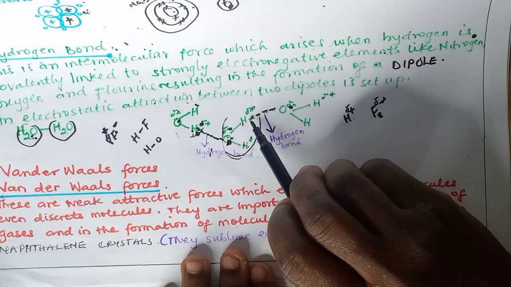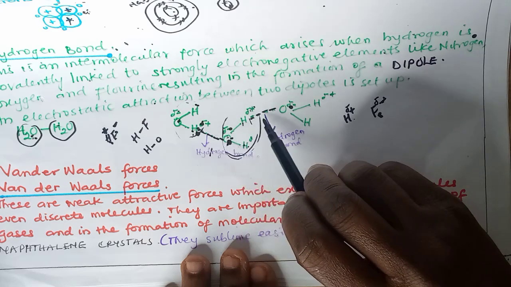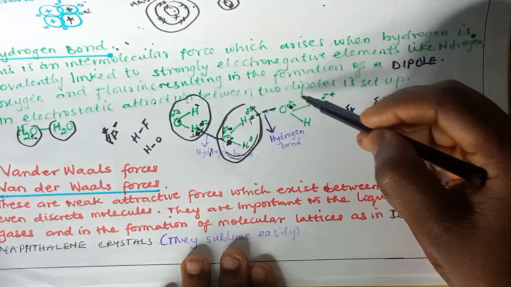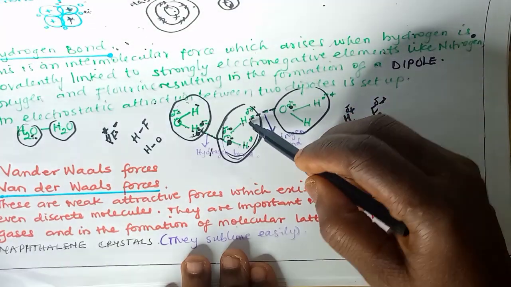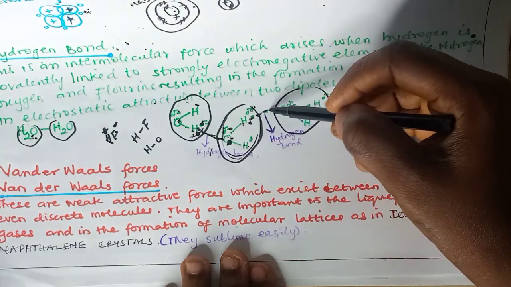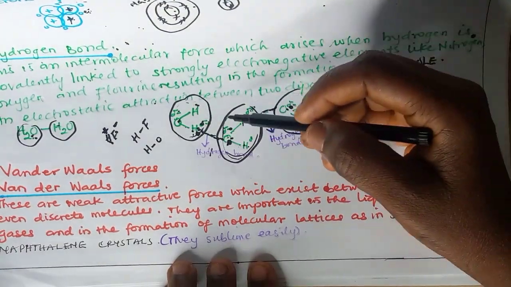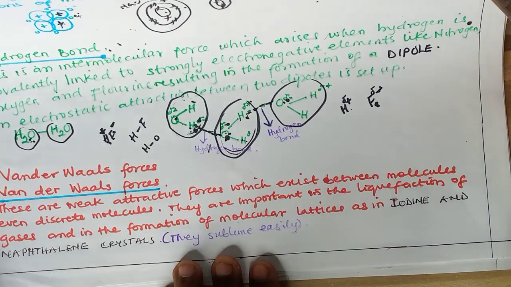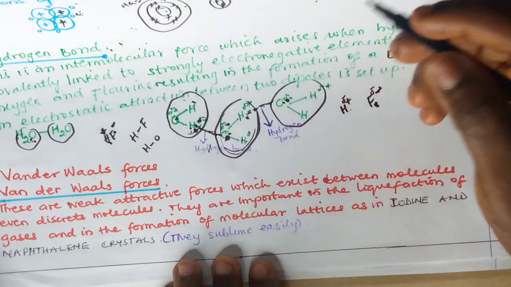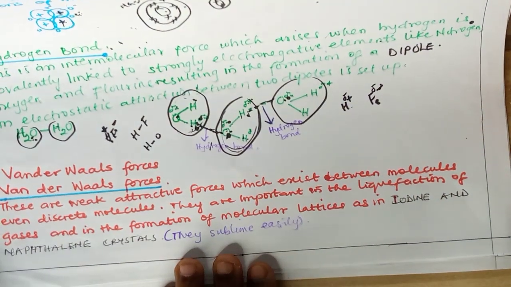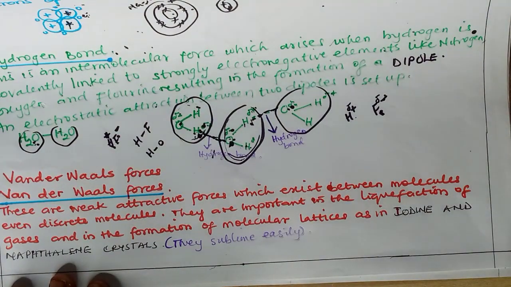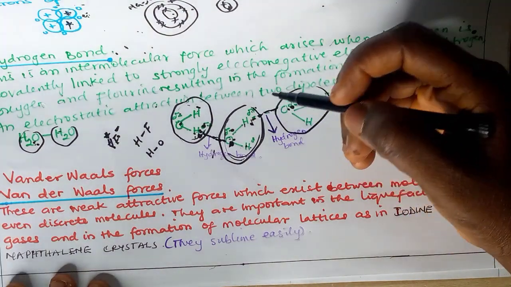You can see here, these dotted lines represent the hydrogen bonding between one water molecule, another water molecule, and another water molecule. So the hydrogen of one water molecule reacts with the oxygen of another water molecule, and so there is a dotted line here, which represents the hydrogen bonding. And when this continues, it makes water difficult to boil, and that results in the high boiling point of water, which is 100 degrees Celsius, and also some other characteristics of water, like the high surface tension of water.